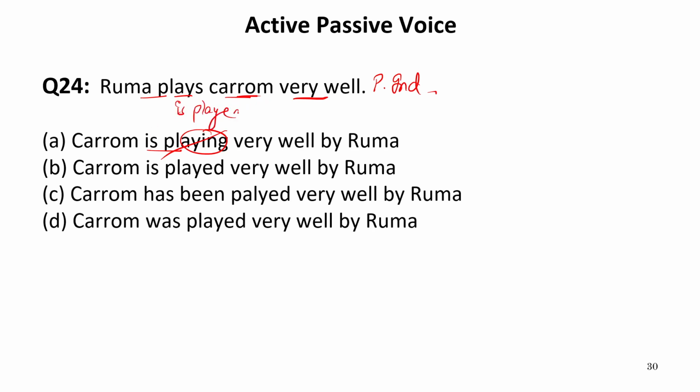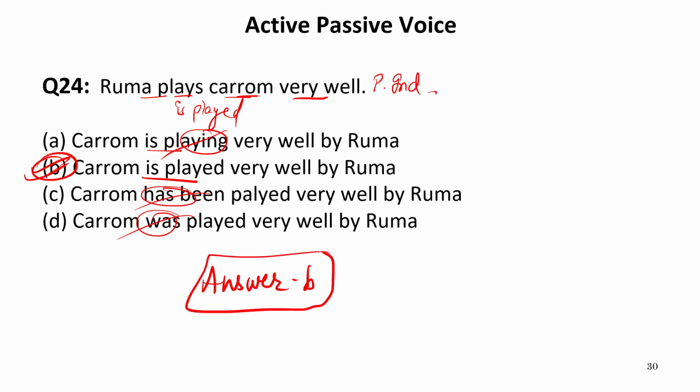Now let us see the option which contains "is played." In the second option it is written "is played"; "has been" cannot be the answer, "was played" cannot be the answer. Only the B option is correct. So our answer is B. So the correct passive voice of the given sentence will be "Carom is played very well by Ruma." So this will be the correct sentence.